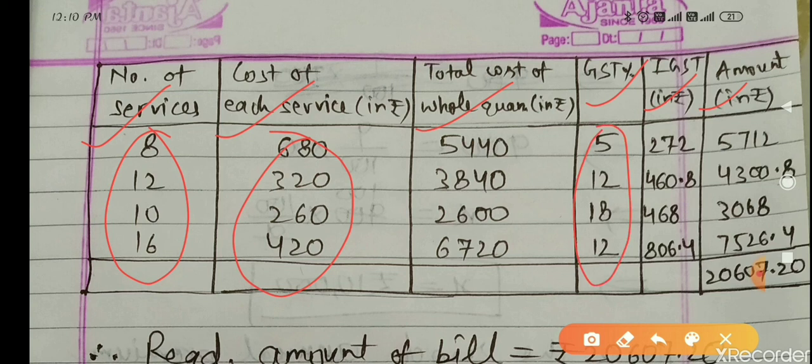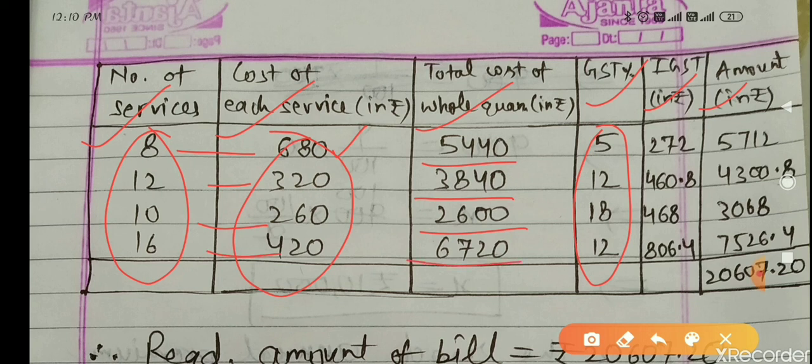So I calculated the total cost of the whole quantity. The cost of the first service is 680, so the total cost of 8 services will be 8 multiplied by 680, 5440. In the same way, the total cost of 12 services of the second type is 3840. The total cost of 10 services of the third type is 2600. The total cost of 16 services of the fourth type is 6720.